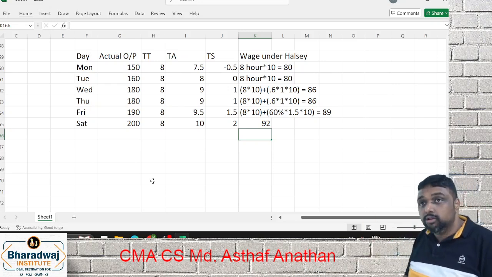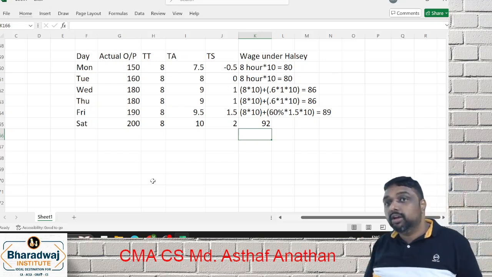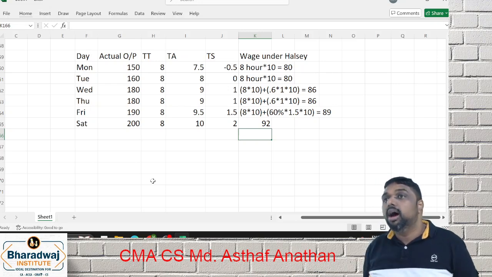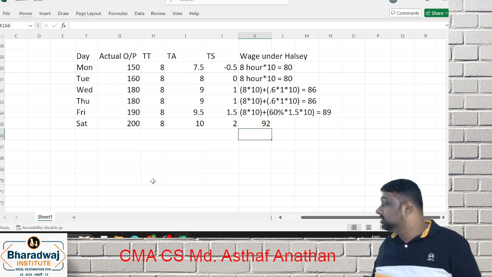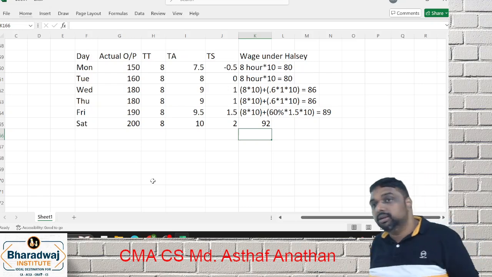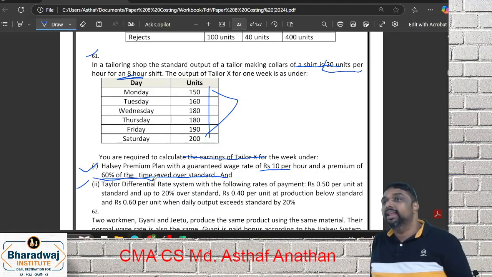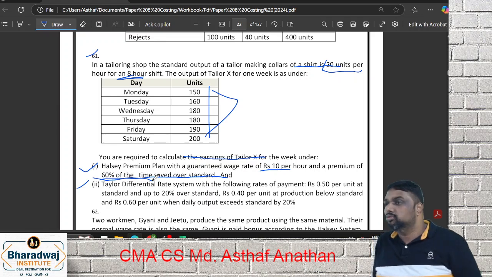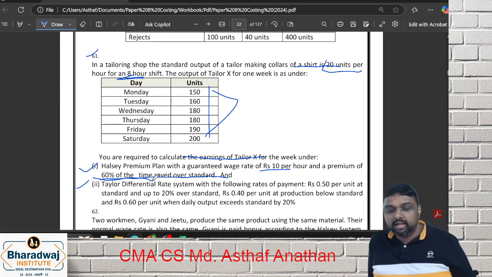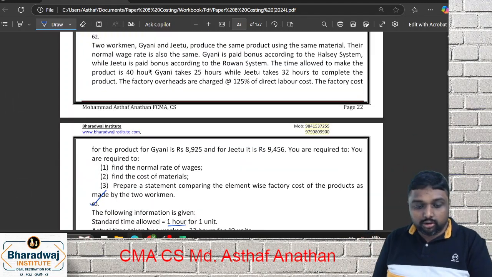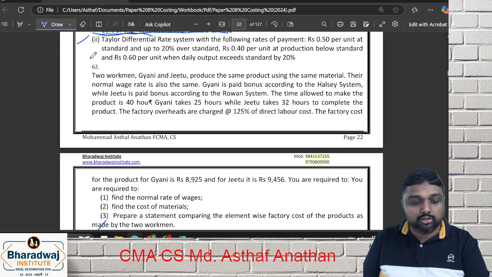Are you clear? So you are discussing different models of questions. Clear? So this is the method called Halsey. Now they are asking the same way only. So I'm not going to do that in the regular class we did. You have already done. So I want to tell you a different way to approach. Clear? See, this question and all are standard questions. You can put a star mark also.